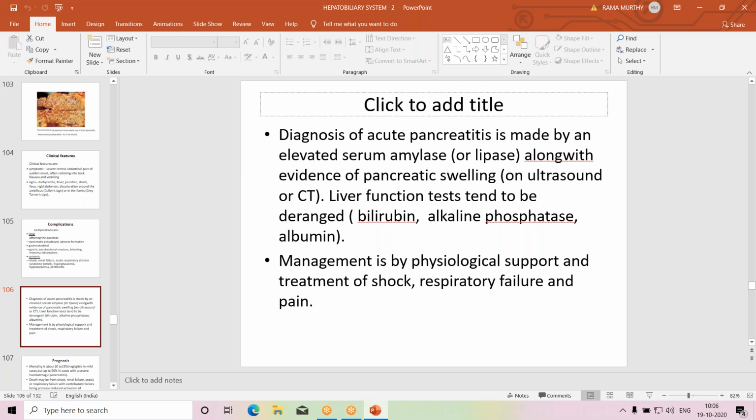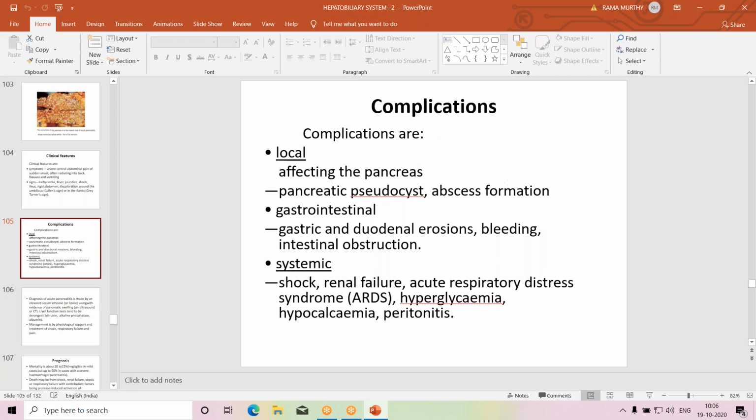So management is by physiological support, treatment of pain, shock, respiratory failure. There are other associated findings. I will tell you in the complications. There are local complications affecting the pancreas. Local complications are development of pancreatic pseudocyst. I will discuss what it is. And secondary infection with bacteria may produce abscess.